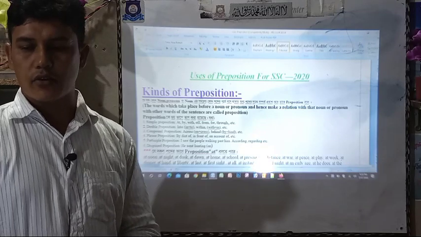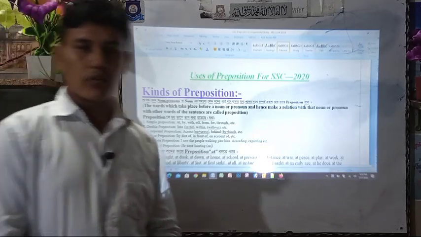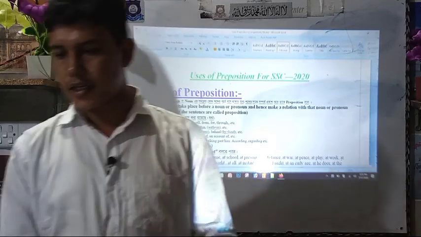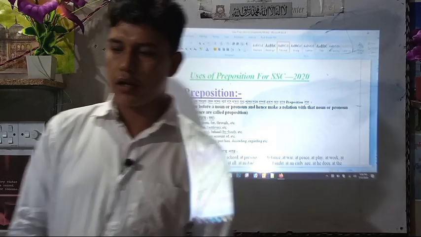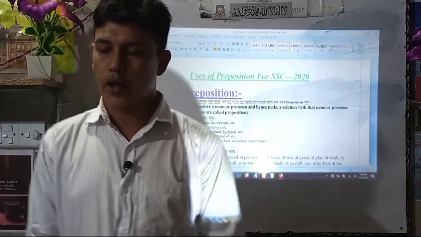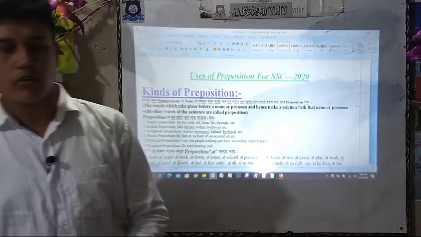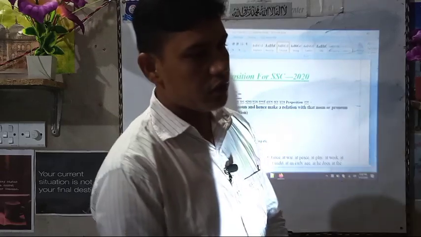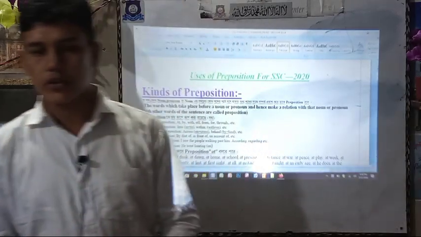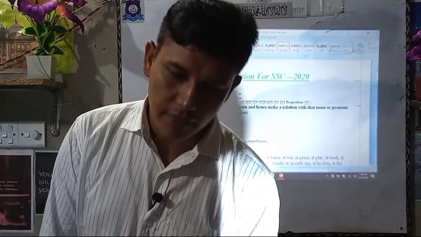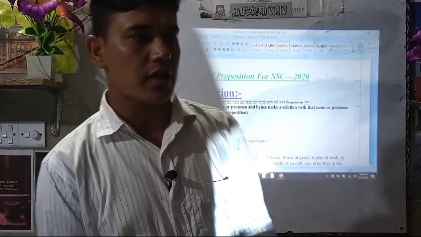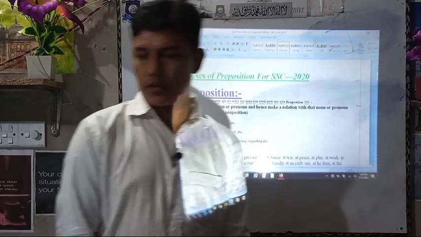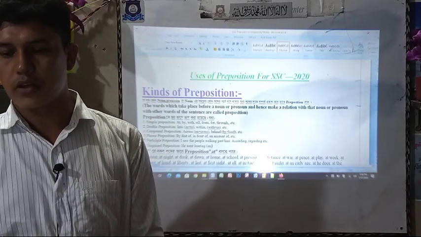There is a garden in front of my room, there is a pond in front of our college, there is a big car in front of our house. "On account of" means due to or because of. I went to college because of my father. I admitted myself into college because of my father's sacrifice. If he had not sacrificed, I would not have been admitted into class or college or school.